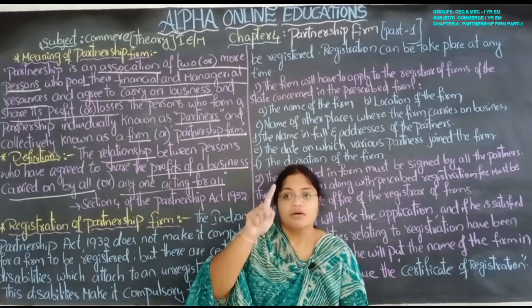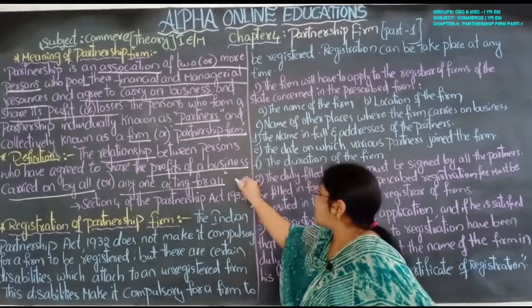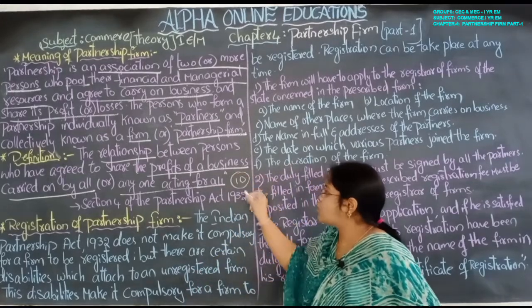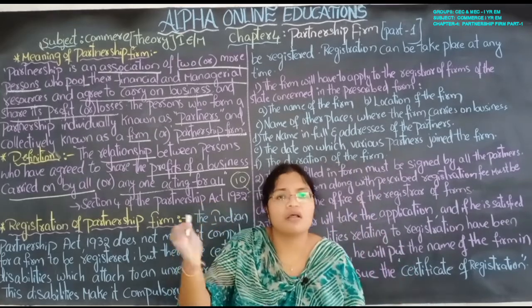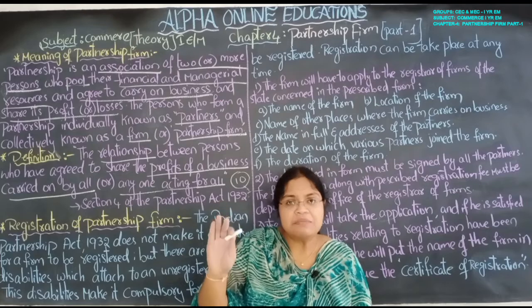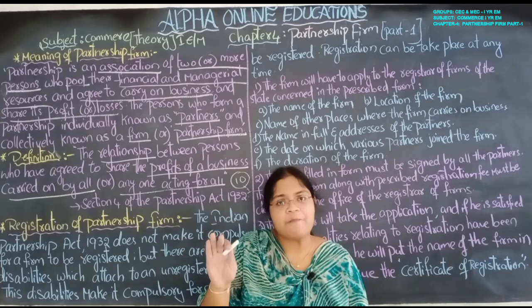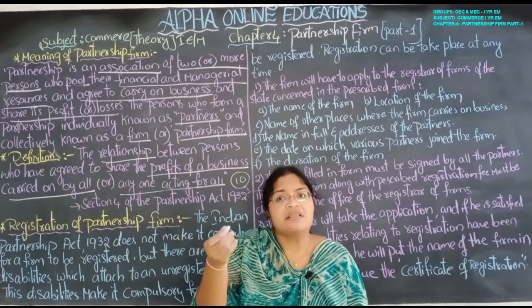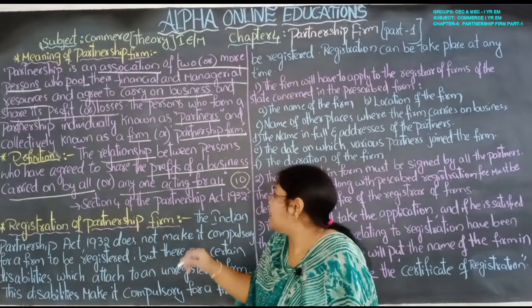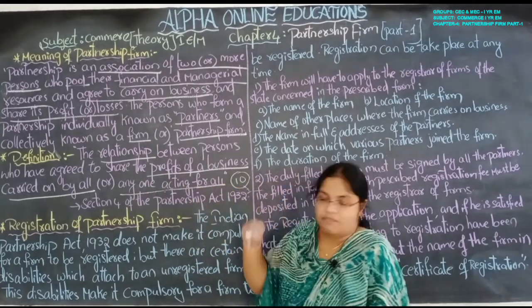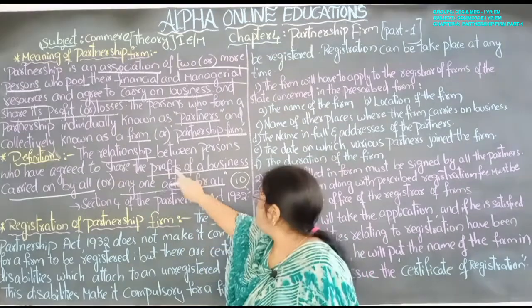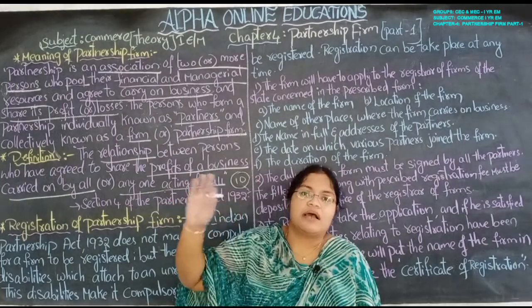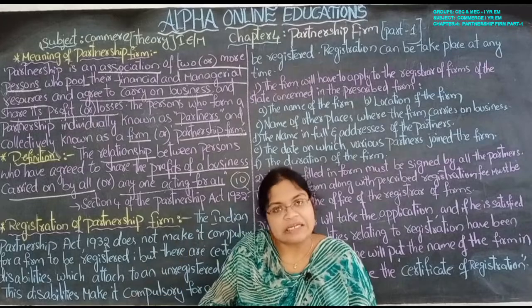Means, for example, 10 partners are there. Among these 10 partners, only one partner will act on behalf of all the other partners. Anyone acting for all, or carried on by all, meaning everyone participates, that is also possible.